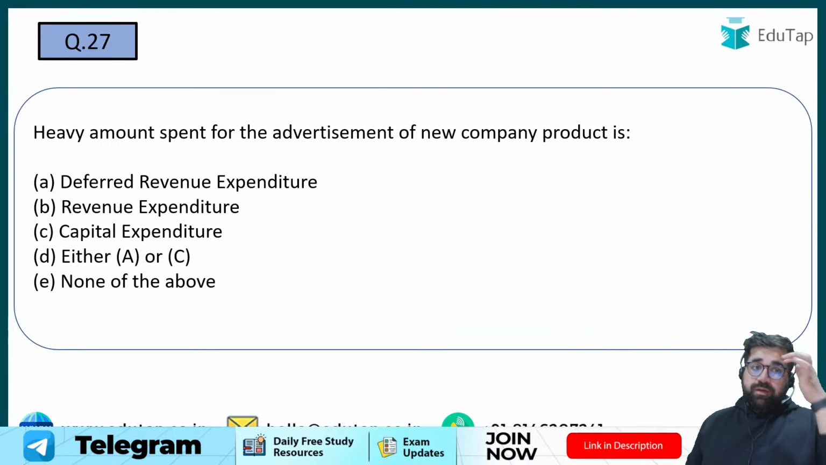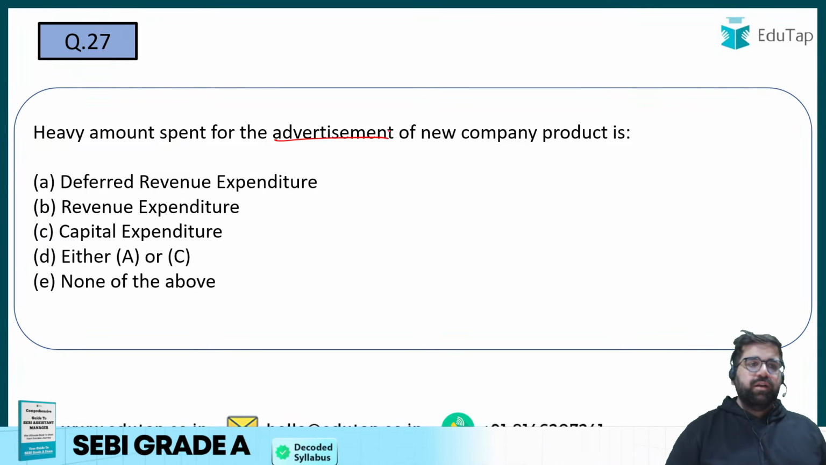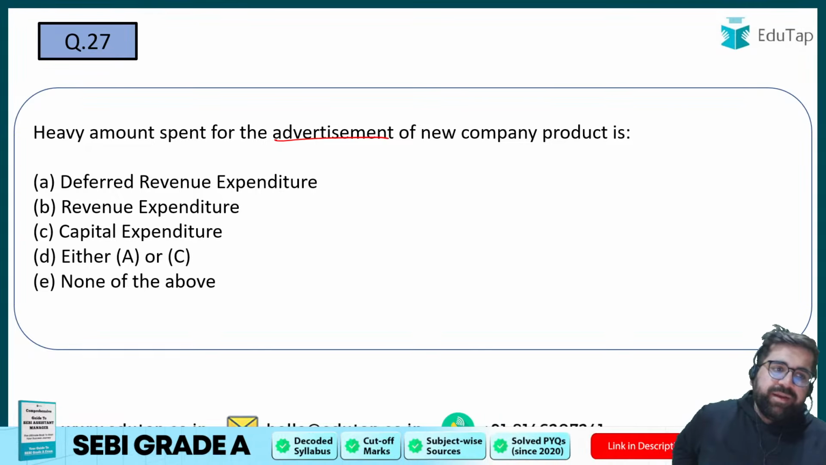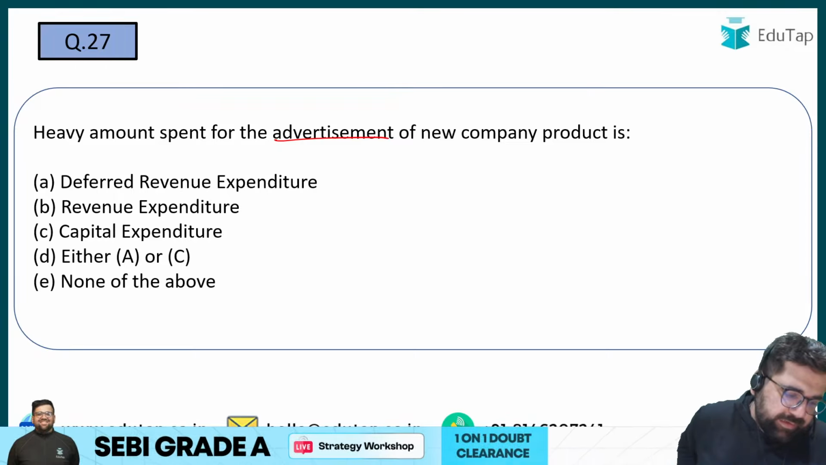Next, a heavy amount spent on advertising for the new company product will be considered as what? Will it be deferred revenue expenditure, capital expenditure, either A or C? What will be the correct answer?